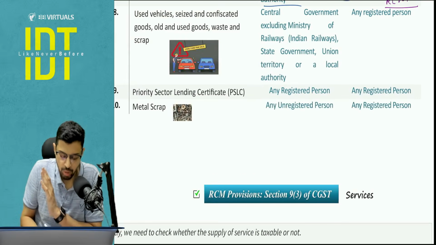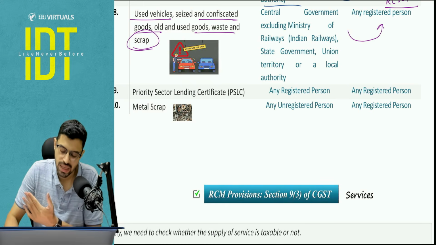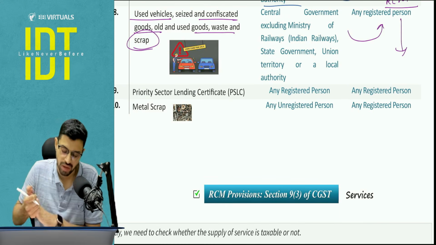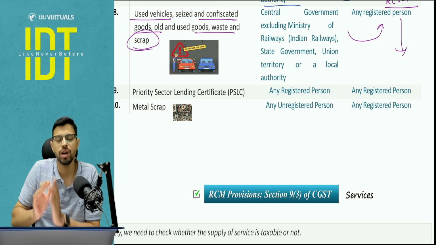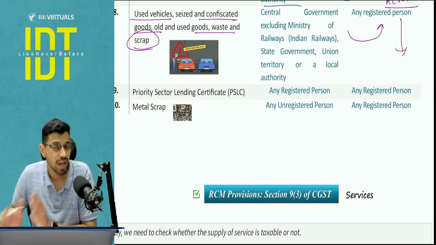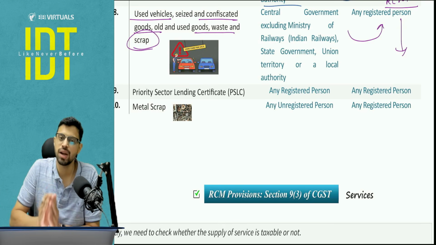Next, any used vehicle, any seized or confiscated goods, any scrap, when sold by government to any registered person has to pay under the reverse charge mechanism. Couple of points to be noted, everyone here. When I say government, I am only talking about the government, not the government authority, not the governmental entity. You know, G and G, we covered that in chapter number 4. Government authority and government entity is not covered.